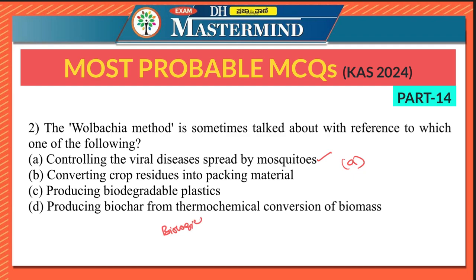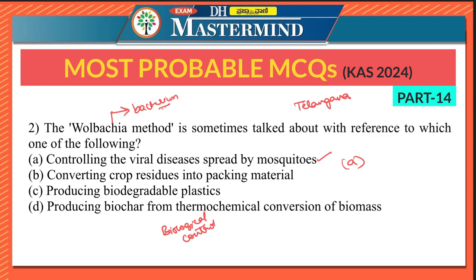The bacterium Wolbachia is introduced into mosquito populations. Recently, even Telangana undertook this particular procedure. It prevents mosquitoes from transmitting viruses like dengue, Zika, and chikungunya by reducing their ability to spread these diseases.